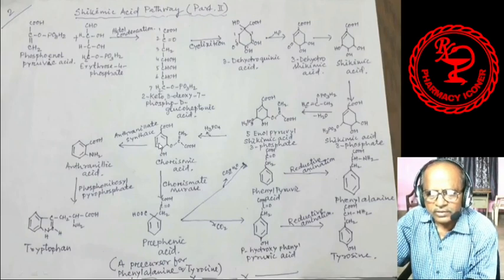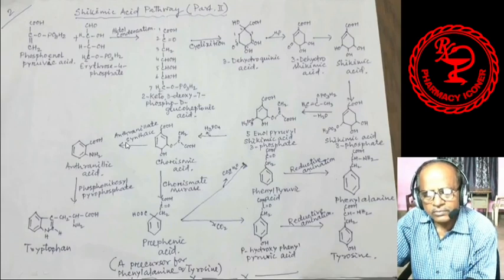Chorismic acid. From chorismic acid, one enzyme is involved; earlier we have discussed that without an enzymatic action these things cannot happen. This reaction is incomplete without any enzymatic reaction, as the enzyme acts as a catalyst.